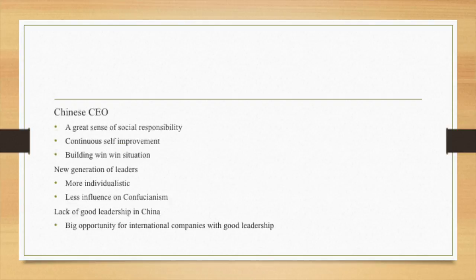But these traditional practices began changing. Most Chinese CEOs nowadays have a great sense of social responsibility. They pursue continuous self-improvement and intend to build a win-win situation for both partners. The new generation of leaders became more individualistic and less influenced by professionalism. The lack of good leadership in China also improved by looking for opportunities with international companies who have good leadership skills.